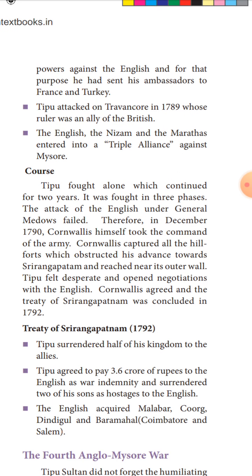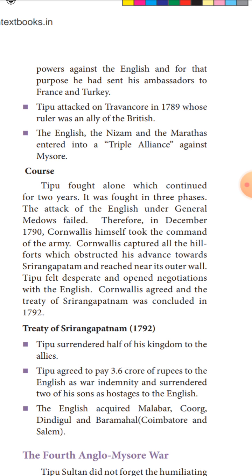Tipu fought alone, and the war continued for two years. It was fought in three phases. The attack of the English under General Meadows failed. Therefore, in December 1790, Cornwallis himself took command of the army. Cornwallis captured all the hill forts which obstructed his advance towards Srirangapatnam and reached near its outer wall. Tipu felt desperate and opened negotiations with the English. Cornwallis agreed, and the Treaty of Srirangapatnam was concluded in 1792.